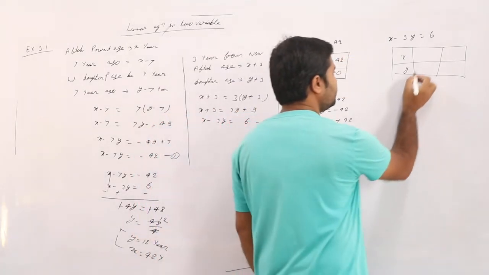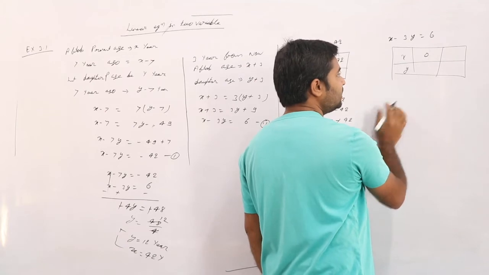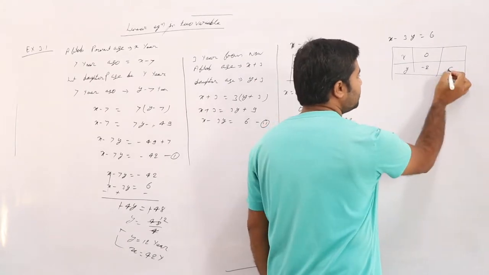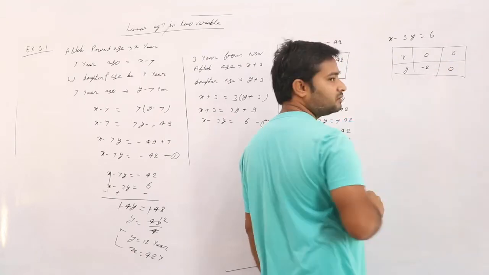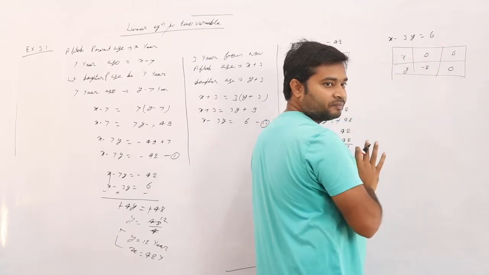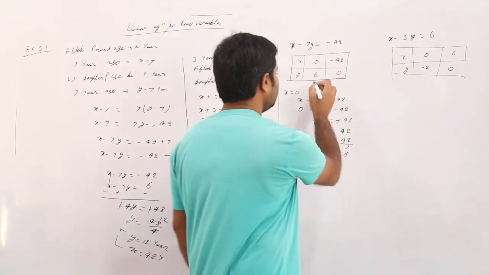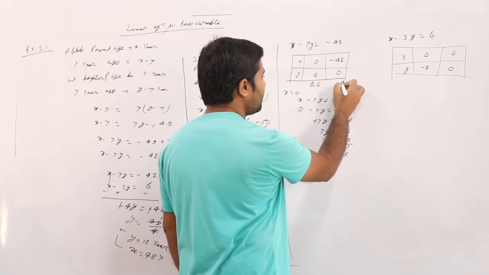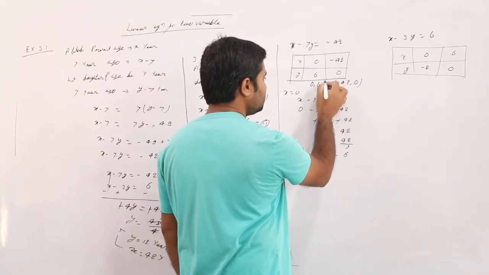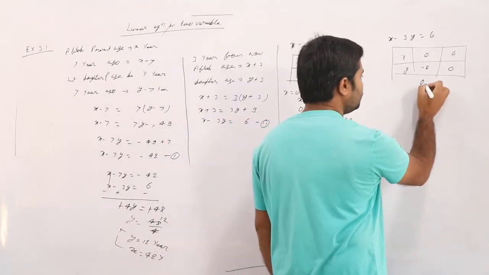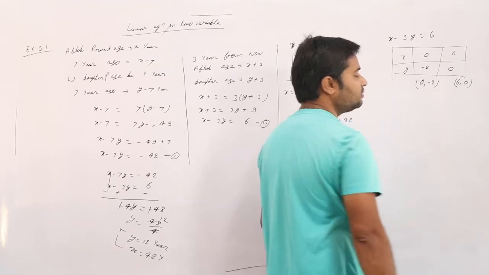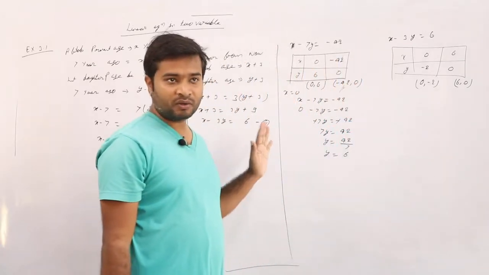Here put x is equal to 0, so y is equal to minus 2. Yes or no? Achha, y is equal to 0: this term fully becomes 0, so x is equal to 6. Yes or no? So we have got the points 0 comma 6 and minus 42 comma 0, right? And here we get 0 comma minus 2 and 6 comma 0. Correct? We have got our points.